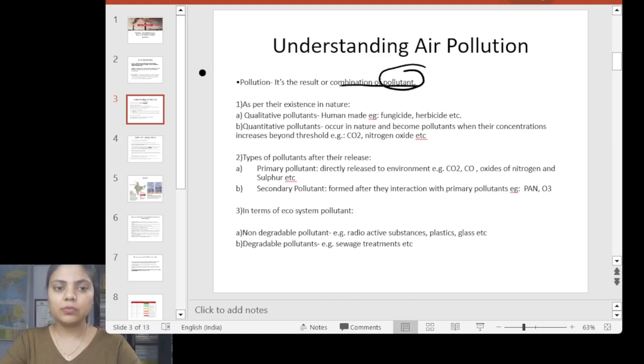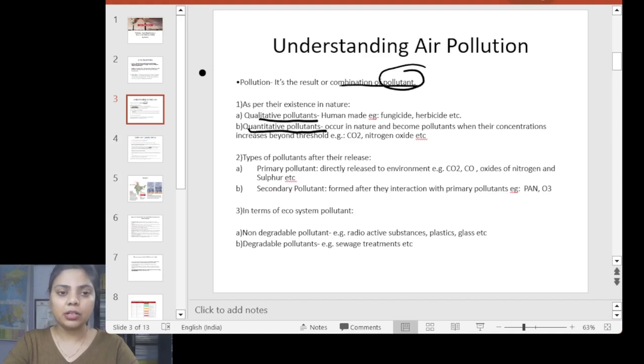Next, we are going to see, as per their existence, how many types of pollutants there are in our environment, or how we have categorized them when we are studying. First is qualitative pollutants and second is quantitative pollutants. One we term qualitative. If it is generated or made by humans, like we can see here fungicides, herbicides, etc., these are the pollutants which have been created by humans. So we term this kind of pollutant a qualitative pollutant.